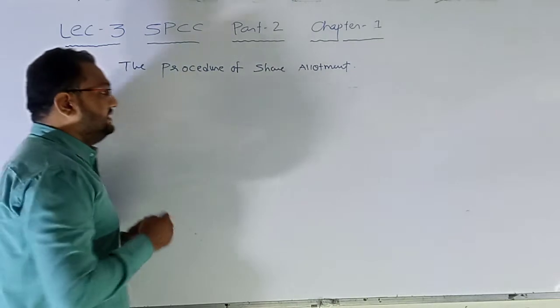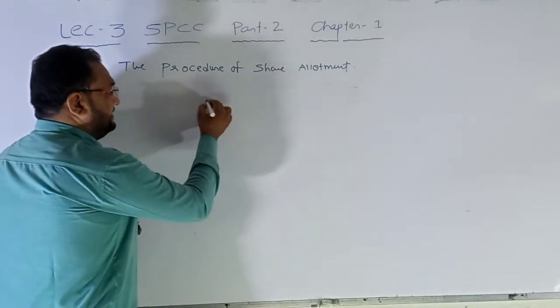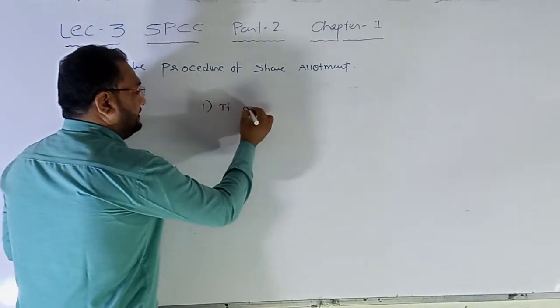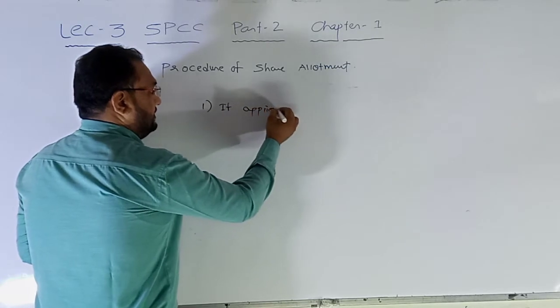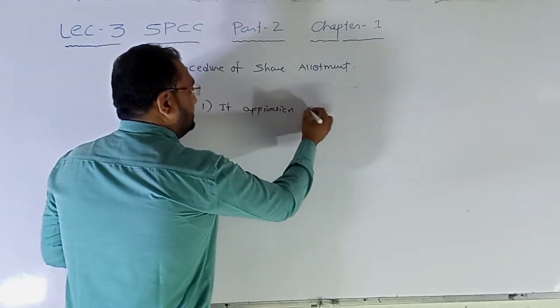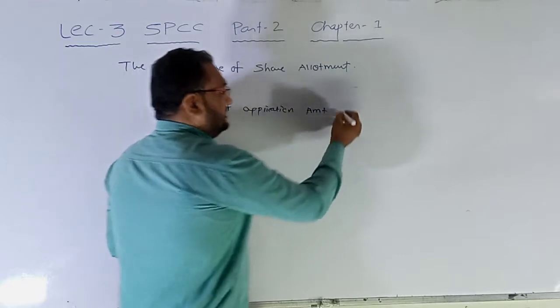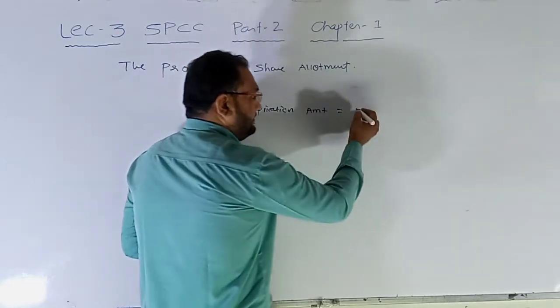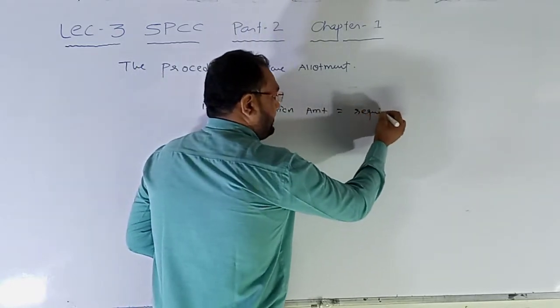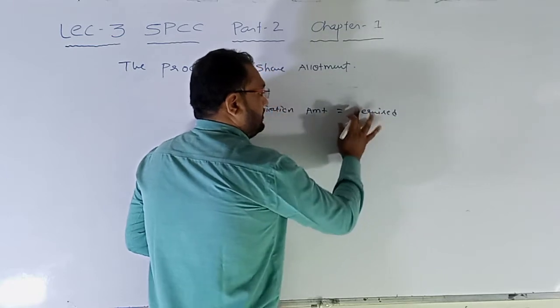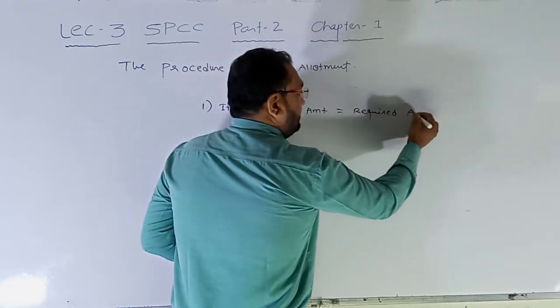The first possibility, just for your knowledge, is that the application amount is equal to the required amount.